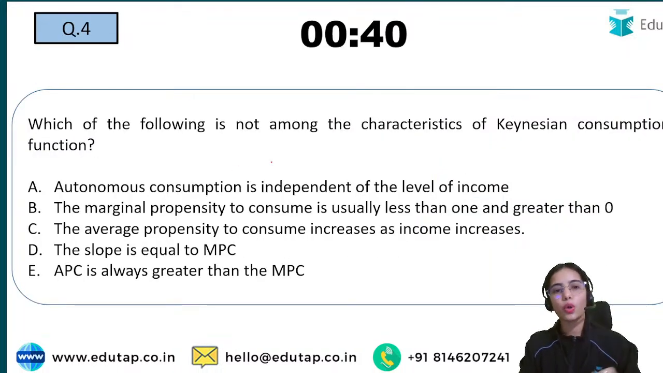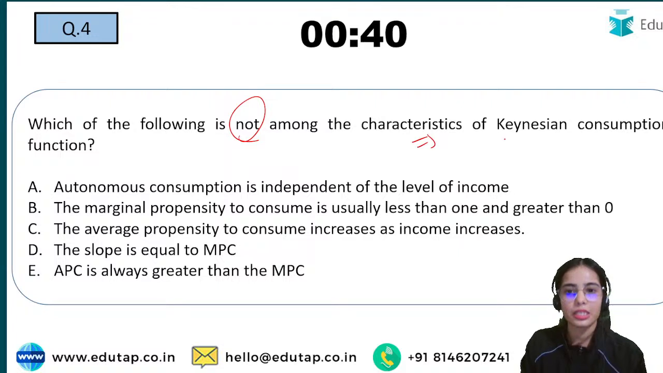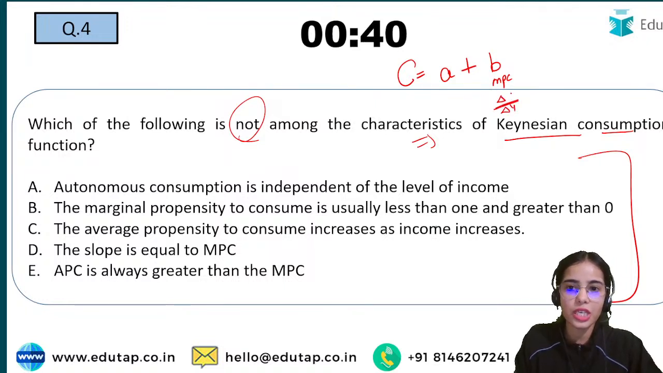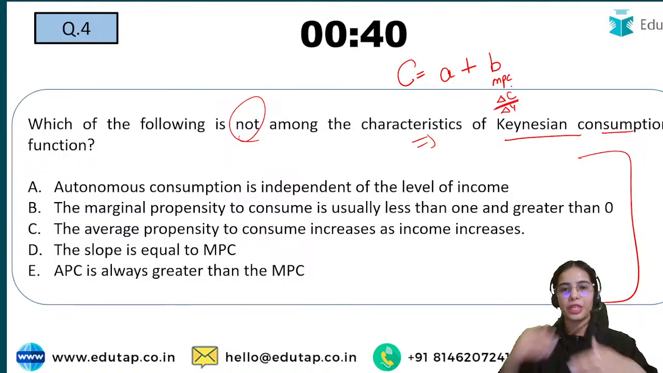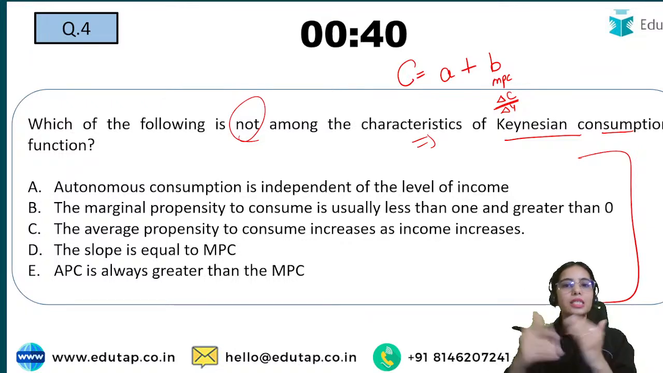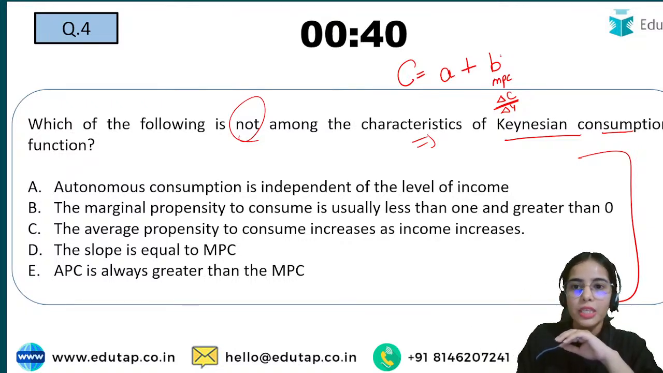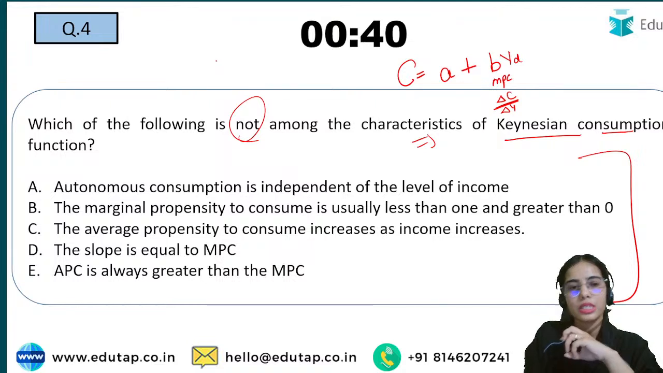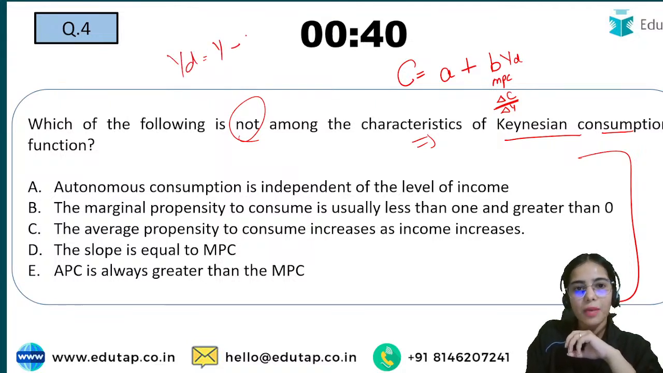Now, which of the following is not among the characteristics of the Keynesian consumption function? So you know the consumption function now: consumption is equal to autonomous consumption plus the slope, that is your marginal propensity to consume, that is the change in income. With the change in income, there is a change in consumption. Your income is increasing, with that the consumption is increasing, multiplied by the disposable income. In the two sector model, your disposable income is your income minus taxes.